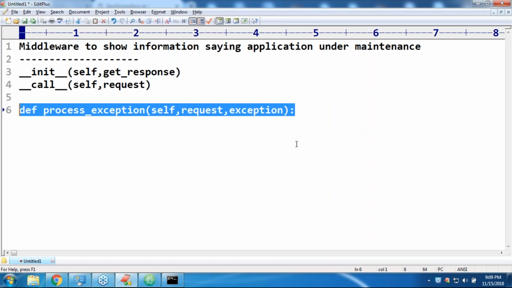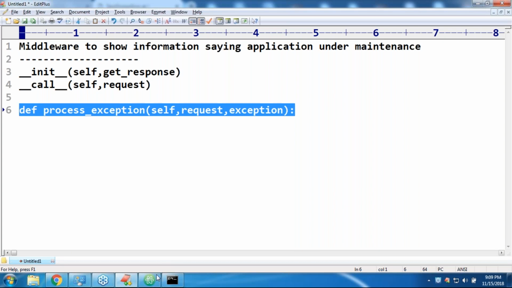When will this method be executed? Whenever there is any exception in the view function. If there is any exception in the view function, then this one is going to be executed, right? Correct.